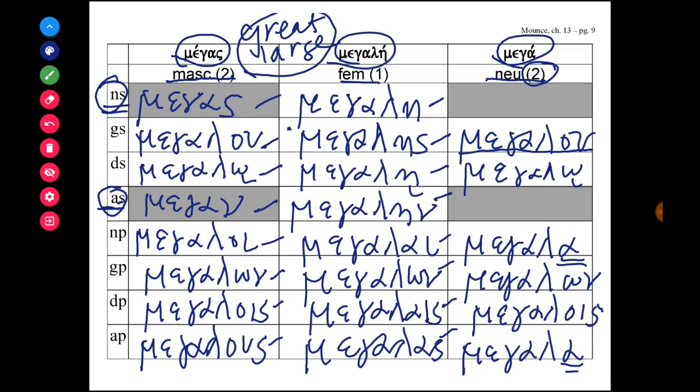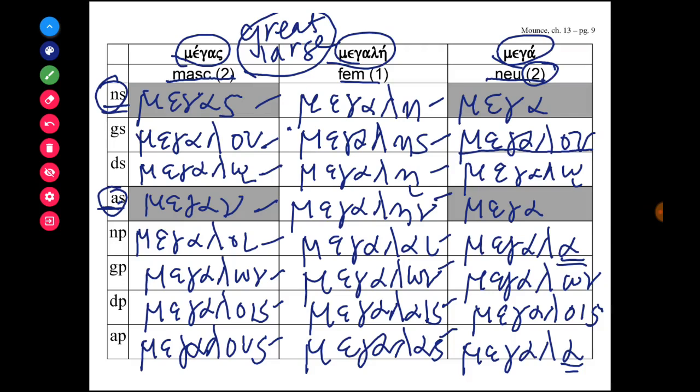And for the nominative singular and accusative singular forms, it uses a different stem, mega, where you add nothing for the nominative singular and accusative singular case endings, and so the stem remains, and so the form for the nominative singular and accusative singular neuter adjective is mega.